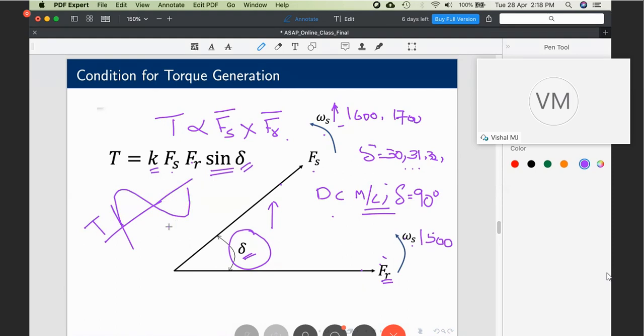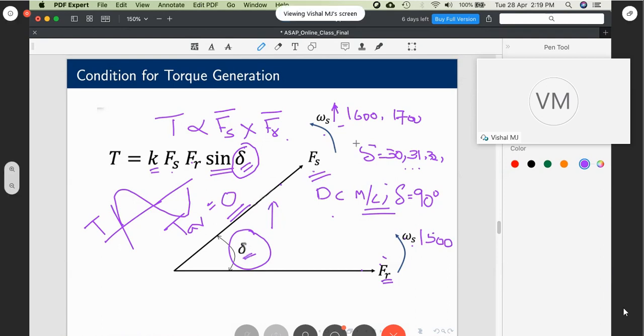So average torque is how much? Average of sine is how much? It is 0. So net torque is 0 if delta does not remain constant. Hope the concept is clear. That's why we say the two fields must be stationary with respect to each other. That is the unavoidable condition to be satisfied for constant torque generation.